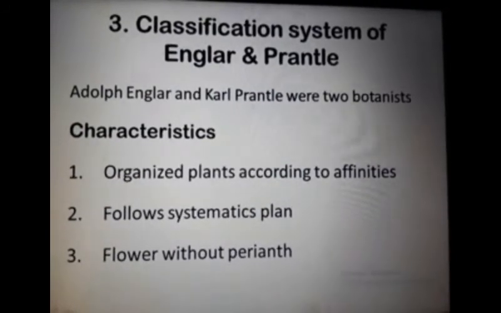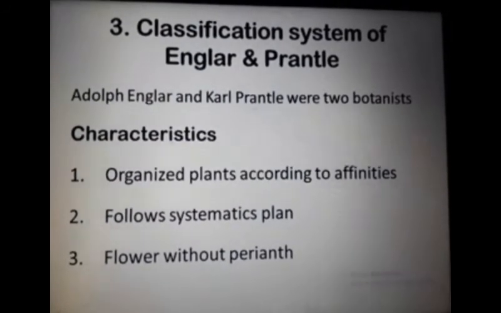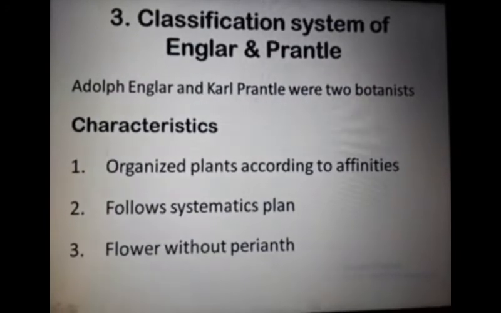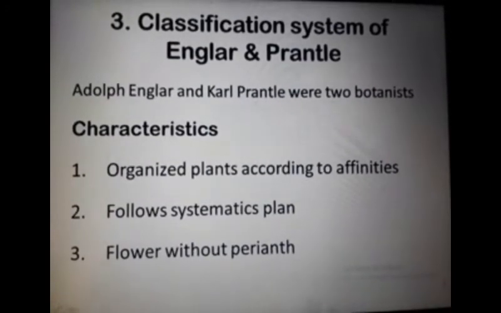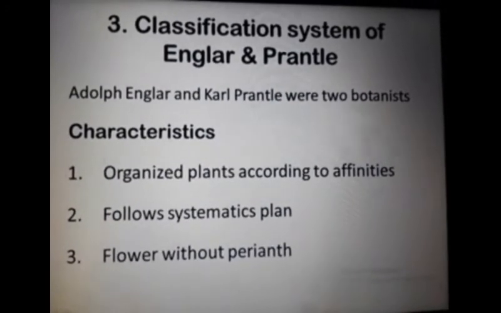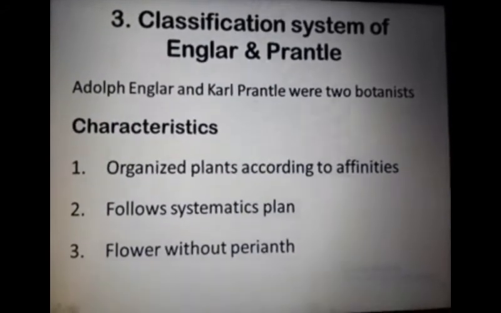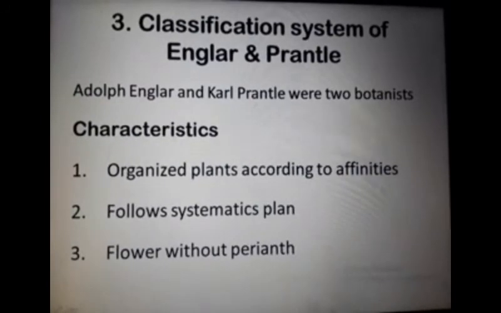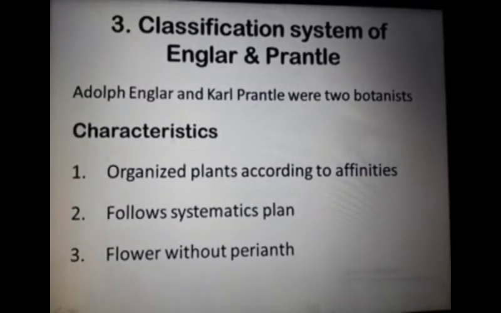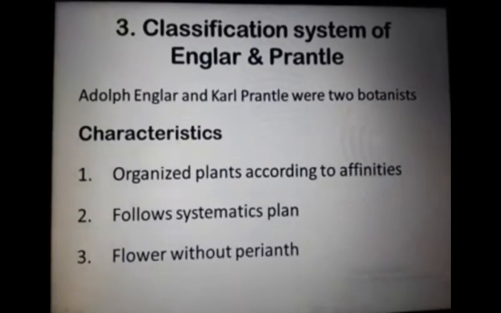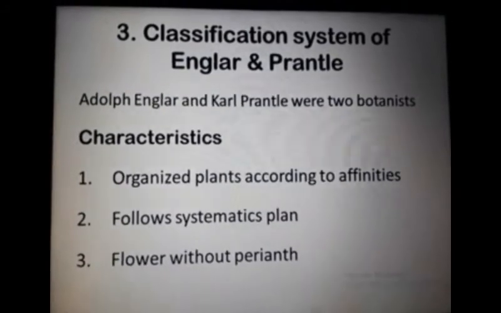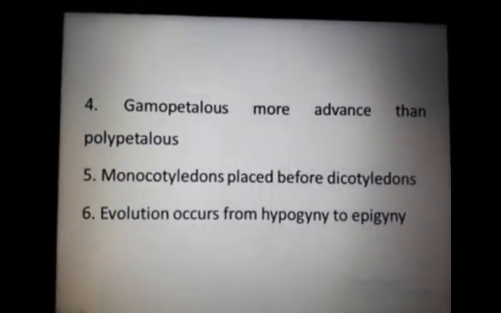It follows a systematic plan, like the plants are arranged from simple to complex. This is the systematic plan. Flowers without perianth, the most primitive flowering plants, are without perianth according to this system. Gamopetalous is more advanced than Polypetalous.